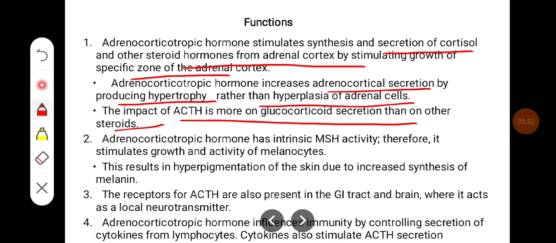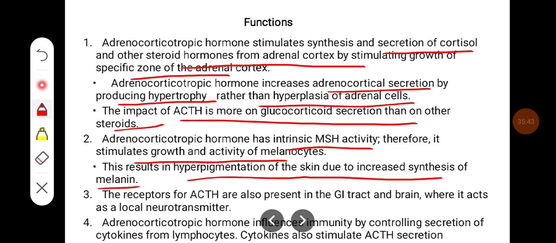Adrenocorticotropic hormone has an intrinsic MSH activity, therefore it stimulates growth and activity of melanocytes. This results in hyperpigmentation of the skin due to increased synthesis of melanin. The receptors for ACTH are also present in the GI tract and brain, where it acts as a local neurotransmitter. It influences immunity by controlling the secretion of cytokines and lymphocytes. The cytokines also stimulate ACTH secretion.